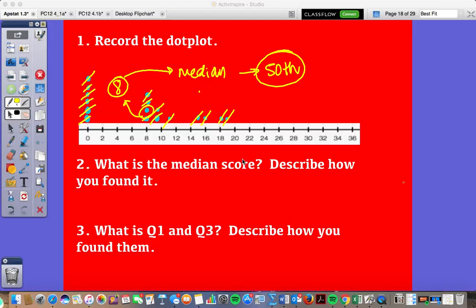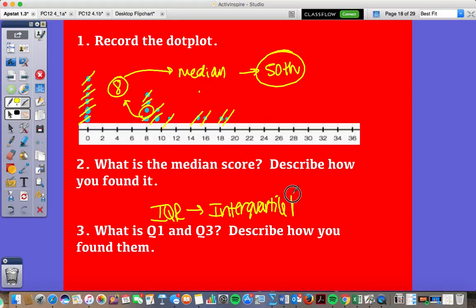When we go, we know we're in the 50th percentile, which would be 8, okay? So this is the middle value in this case. Now, as we go down, that's important because we're going to look at this thing called IQR. IQR is the same thing as interquartile range. All right, that's where we're headed.